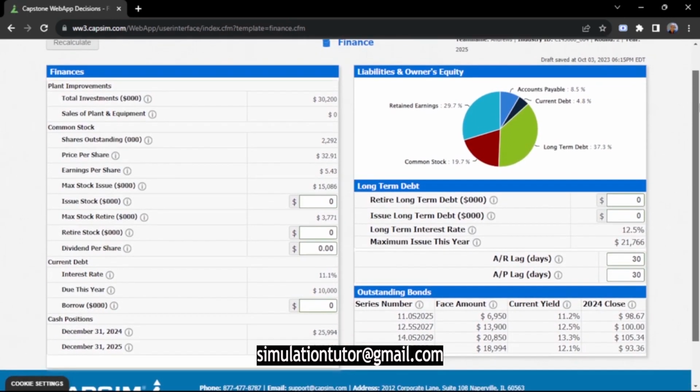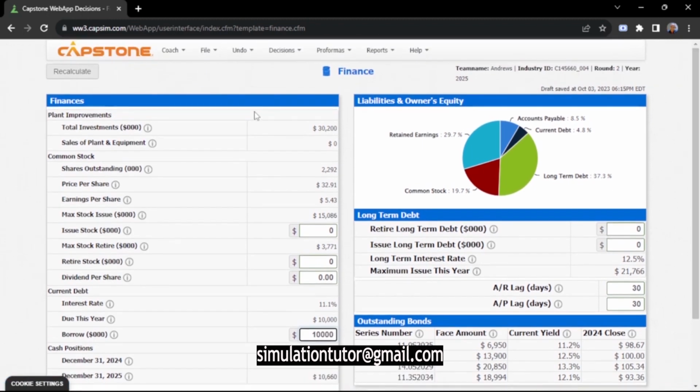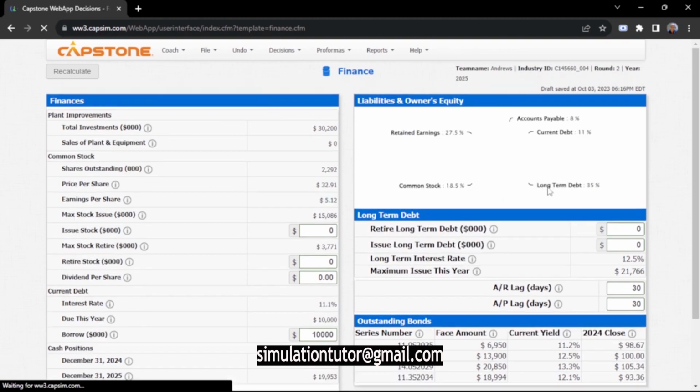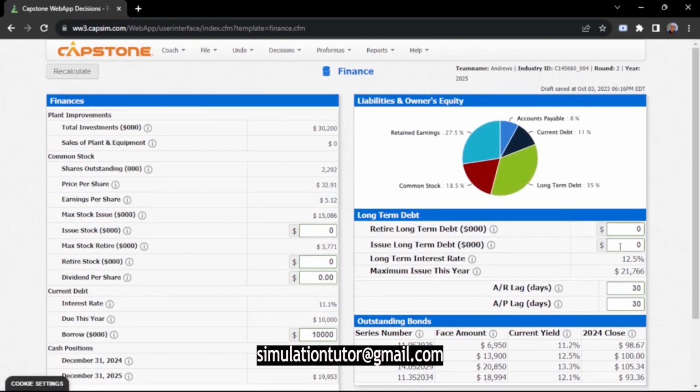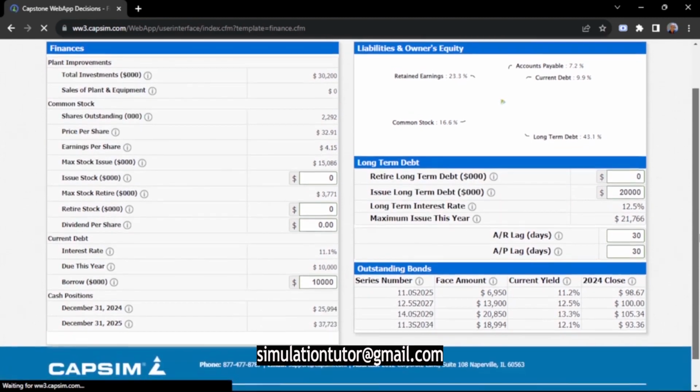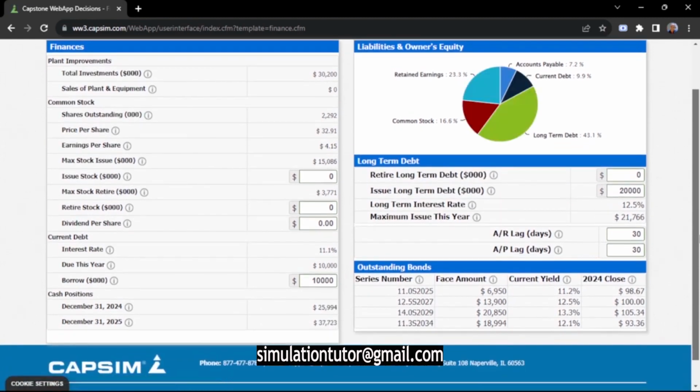Here I'll take a short-term debt of 10,000, because I already have some money and I want to balance my financial position, then a long-term debt of 20,000, because in this round I'm trying to invest in my company.